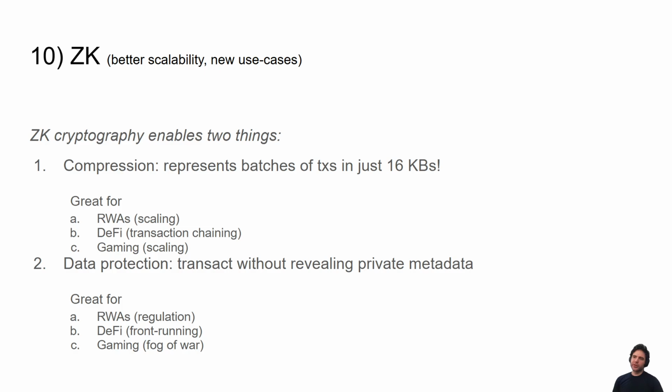This is great for real-world assets because real-world assets often have things like, okay, we want to track the progress of a wine bottle that goes from city to city to city. If you had to track every single wine bottle on chain, this would be a massive amount of data. It's just too much data. But in Starstream, you can trace the history of this wine bottle, which is a token. It's updating. And you can compress that entire history in just 16 kilobytes. So it's great for real-world assets.